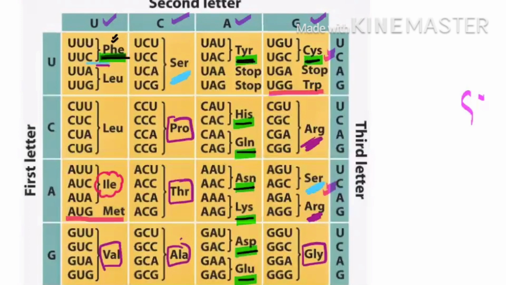This entire part is your 6, okay, leucine. So blue color I've used for 6. So leucine, serine here, and this is your arginine. I hope this genetic code, all the sequence, will be helpful for your learning.